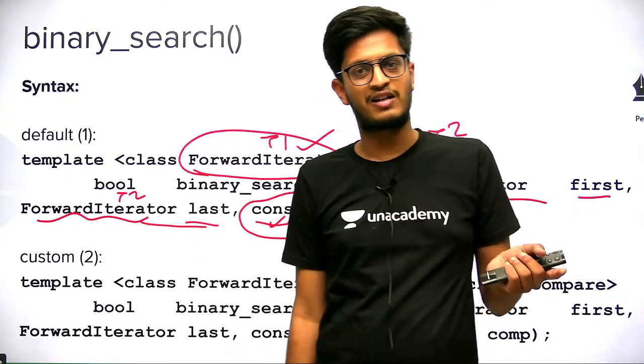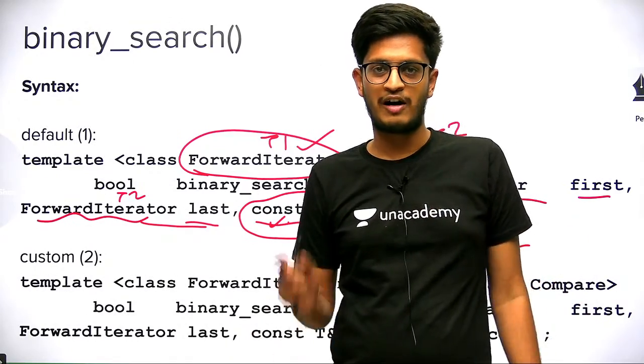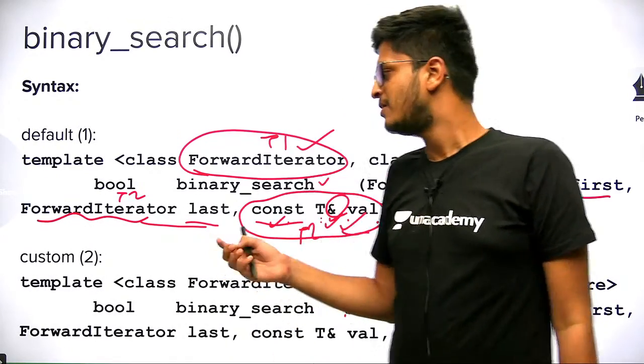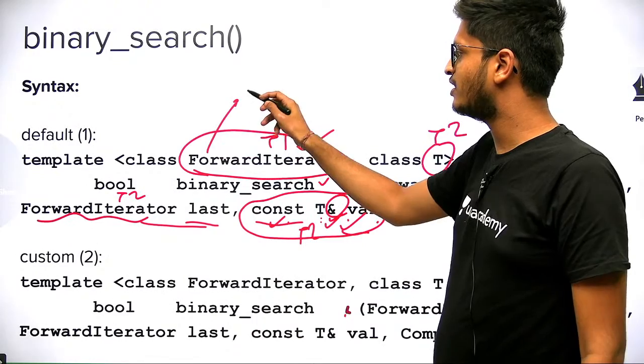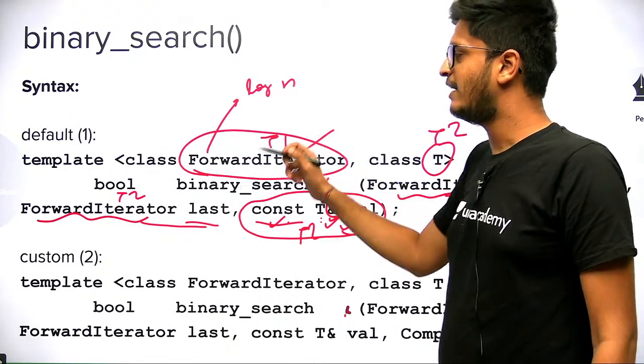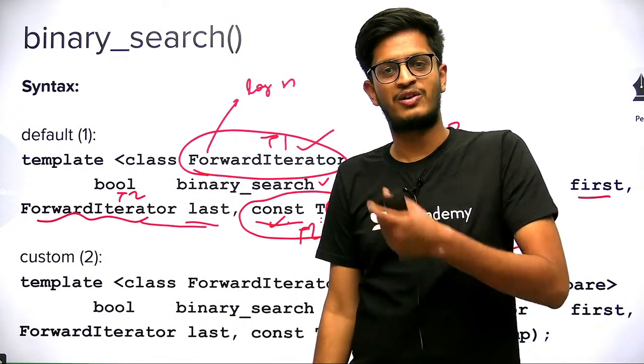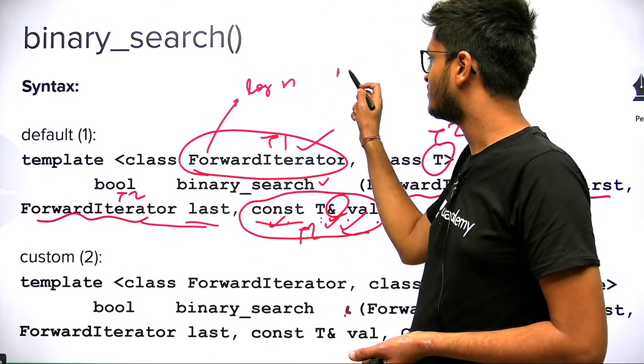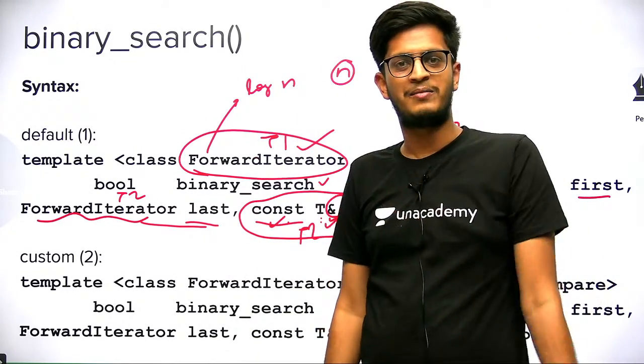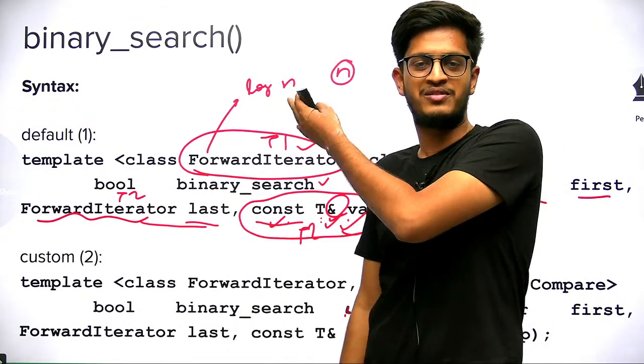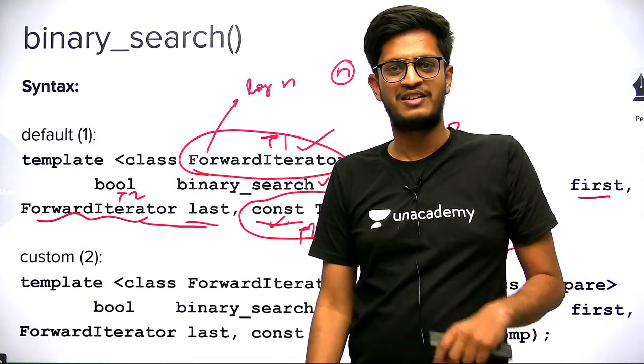This function will not check whether the range is sorted or not. You have to make sure. Why? Because this function is supposed to take log n time, and just to check that the range is sorted it would require n time, comparing all the elements. So it will not check and raise an exception.